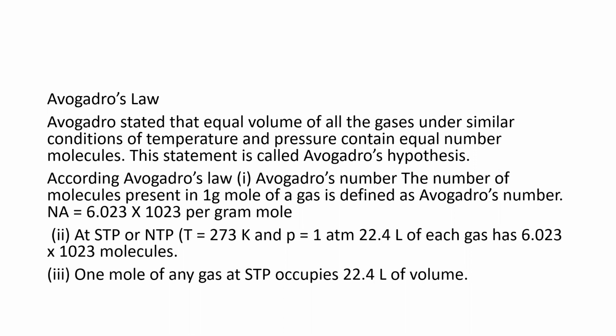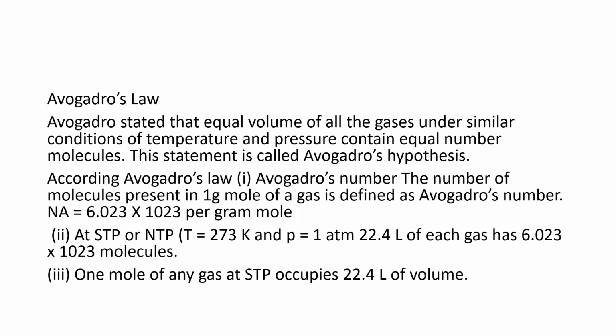So according to Avogadro's law, we can write it as Avogadro's number, the number of molecules which is present in... What do you mean by Avogadro number? In chemistry, you might have studied this. Avogadro number is nothing but the number of molecules present in 1 gram mole of a given gas. Okay, the Avogadro number, the value is constant and the value is 6.023 into 10 raised to 23 per gram mole.